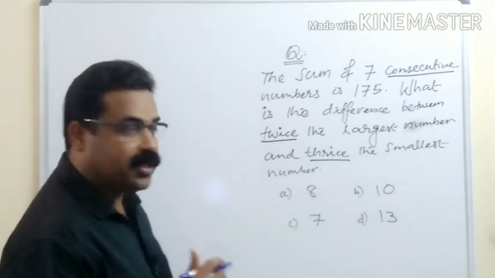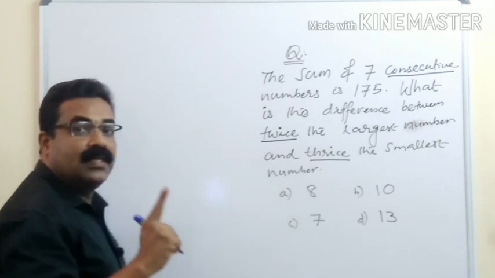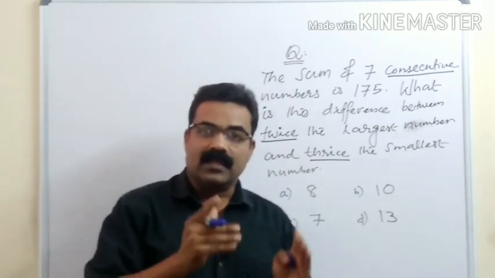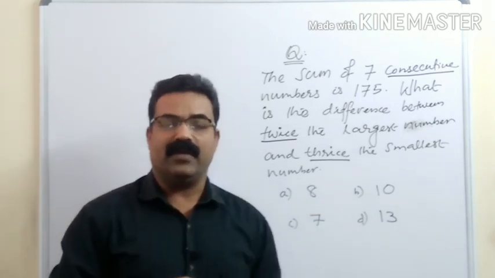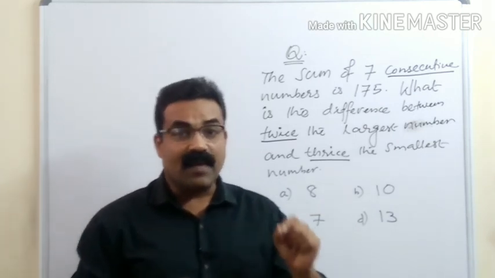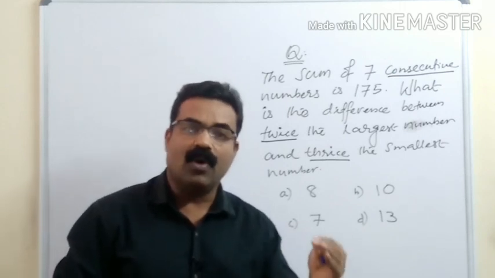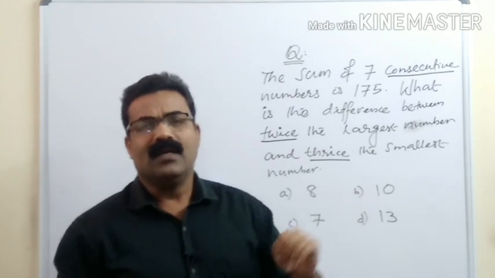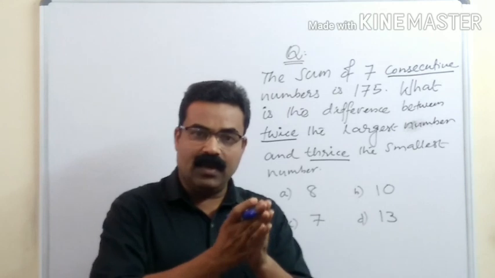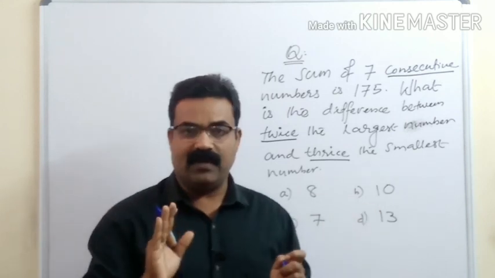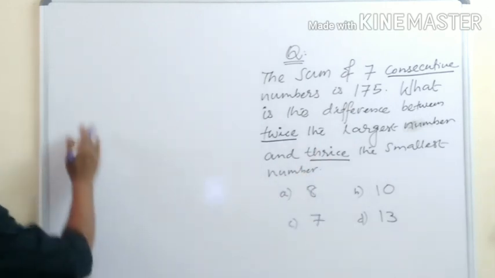So now let us go to the question. The sum of 7 consecutive numbers is 175. 7 numbers continuously you take and add, you will get 175. But the question here is, the number starts from which number? We don't know. Whether we should start from 1 or 2 or 3 or 10 or 15, we don't know. Total sum is 175. When you add all 7 numbers, it will be 175. But we don't know which is the first number. So let us take the first number equal to x.